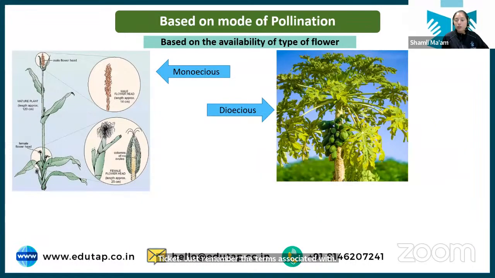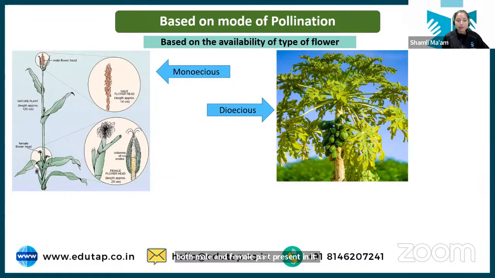Now we have two very important terms based on the type of flower that a crop has. A crop can be monoecious, or a crop can be dioecious. What is the meaning of monoecious? Students, monoecious means a particular crop has both male and female parts present in it.